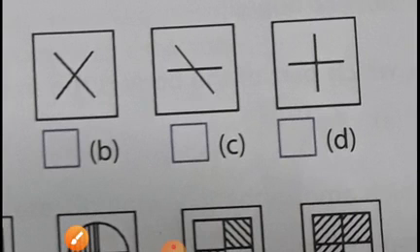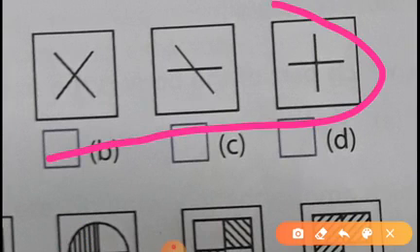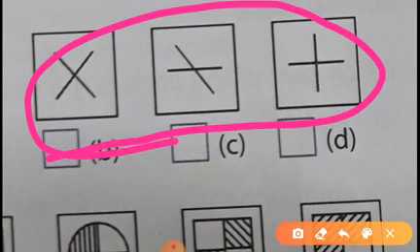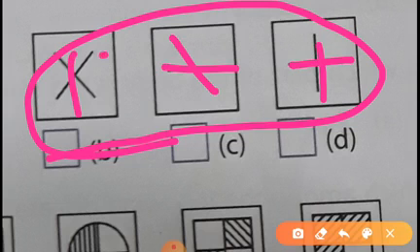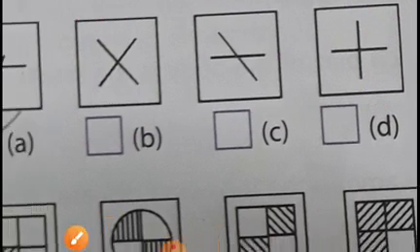So A as the answer will be correct, because in the other 3 answers we can't find our answer. Because this is also another direction, this is not the proper answer here. So these answers are not appropriate for this figure.